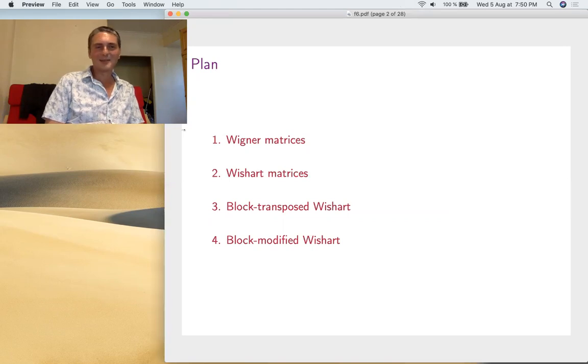And then we'll get into some more modern things like modifications of Wishart matrices, block transposed, and more generally block modified, which lead to a lot of interesting combinatorics and relations with advanced quantum algebra, all these compound Poisson laws and free Bessel laws appearing this way.